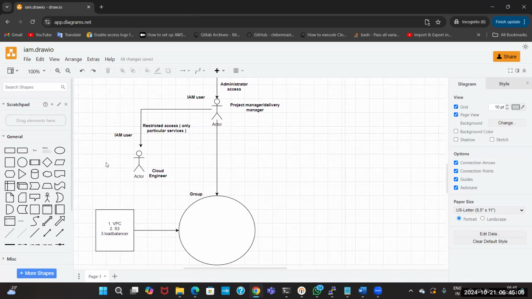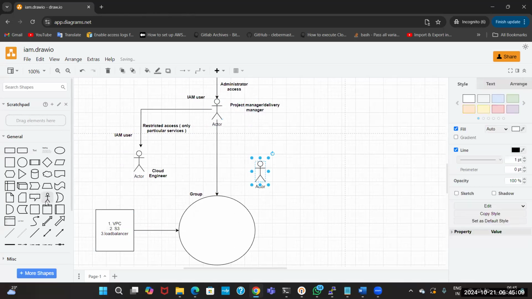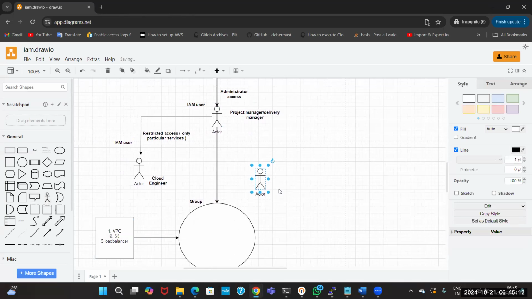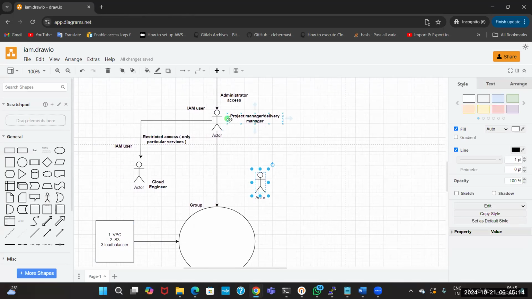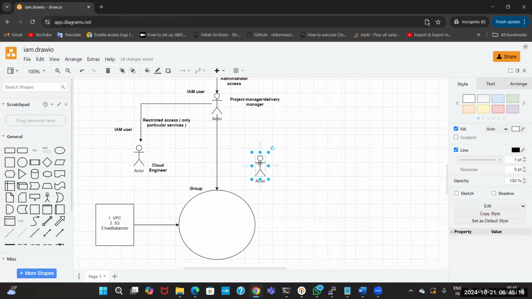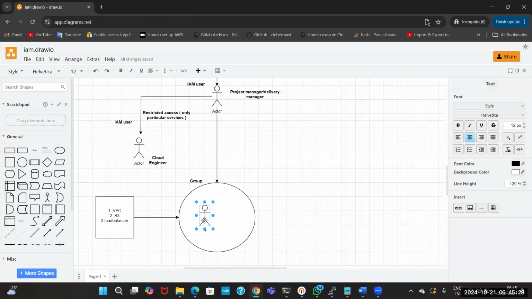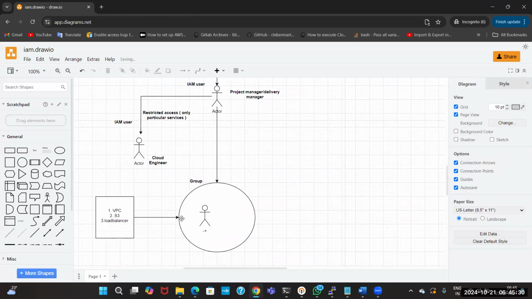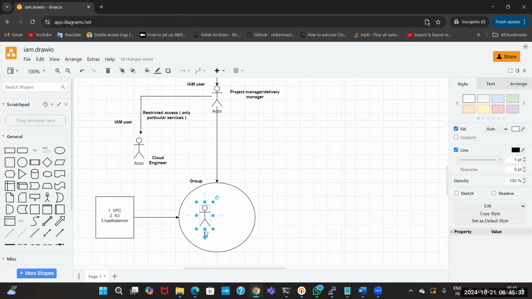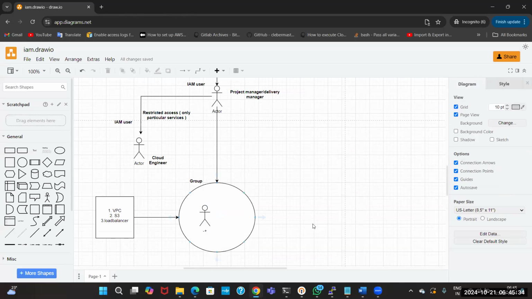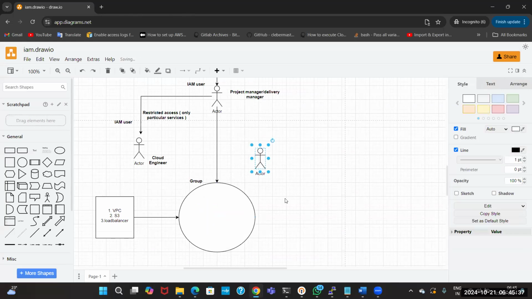Now, in the next scenario, whenever a new member joins the project, what the project manager will do is just add this person into this group, where he will get the access of whatever this group has.